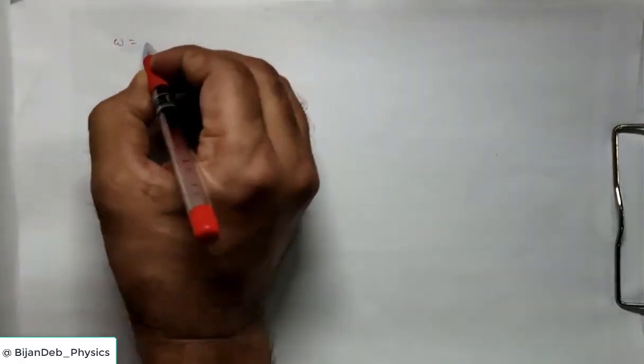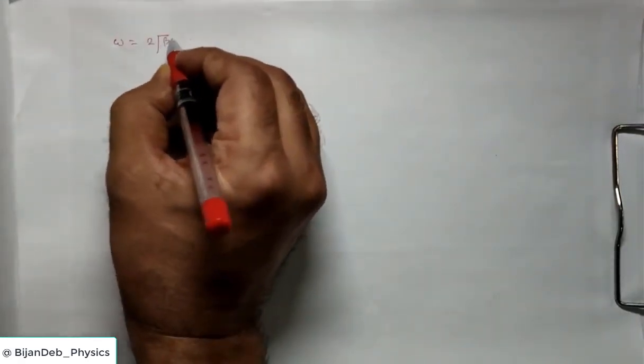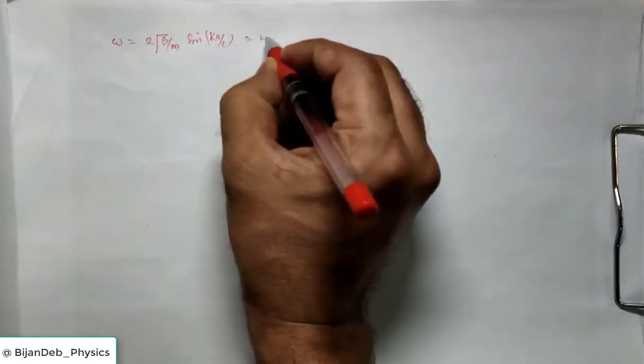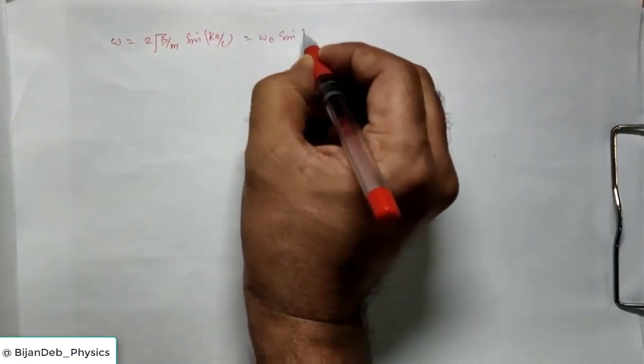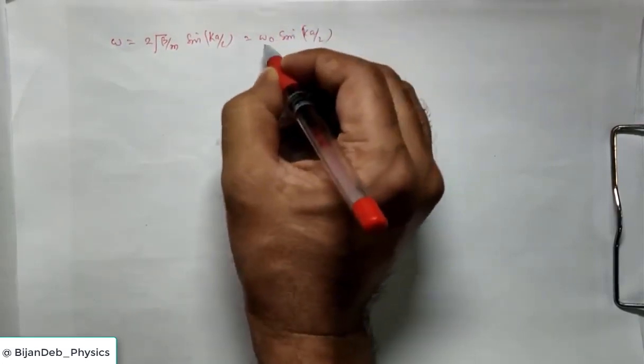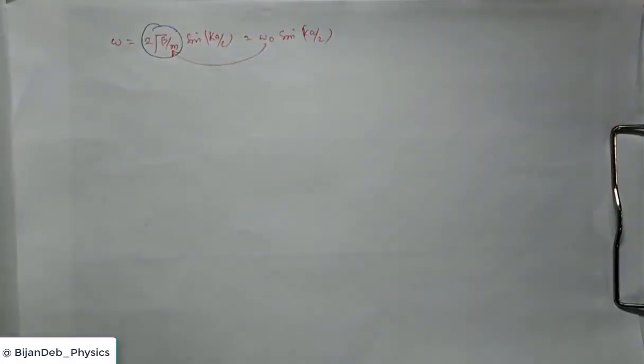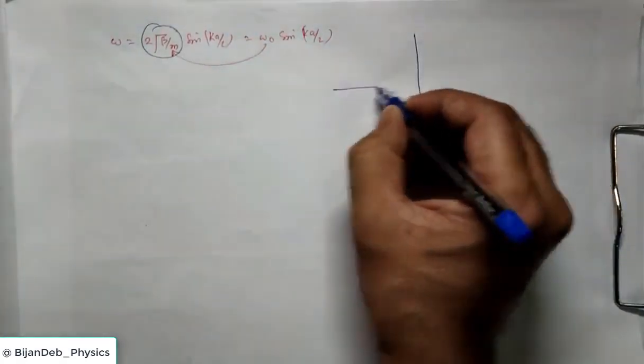Okay. Now we have the relation omega equal to 2 root beta by m sin ka by 2, or omega 0 sin ka by 2. We can write it like this, where omega 0 is this part, the fixed frequency part. Now how will it look if you plot omega versus k?